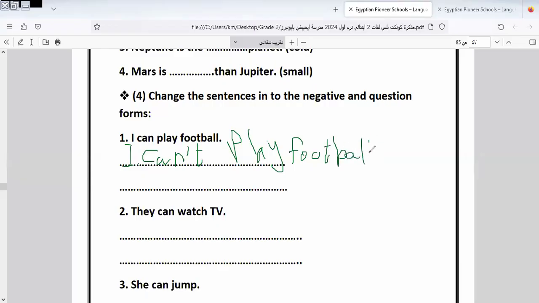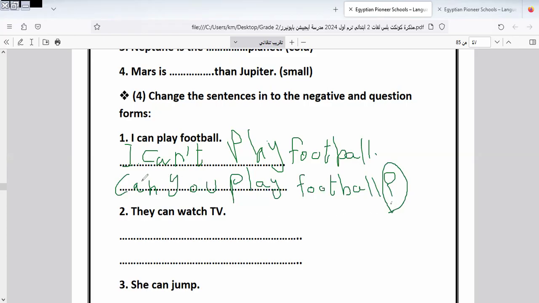And I put a full stop at the end of the sentence. When I make a question, I do what I always do. It will be: can you play football? Can you play football? And I put the question mark at the end of the sentence. Don't forget to put a question mark at the end of the sentence, because it's a question.